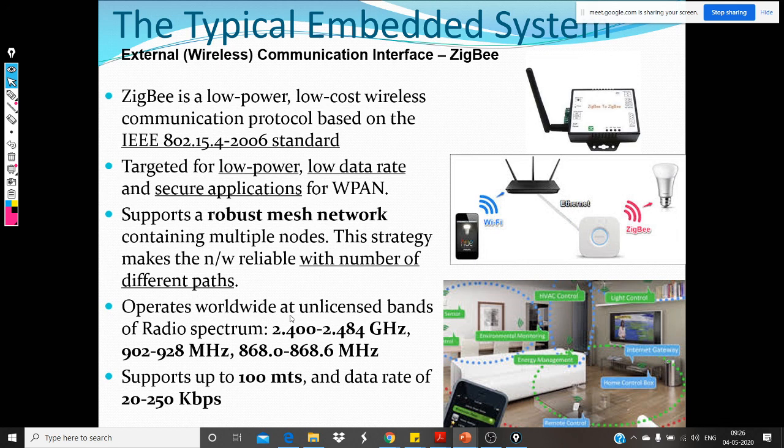Again, this operates at 2.400 to 2.484 gigahertz. It operates in three spectrums: this range, a lower range of 900 to 928 megahertz, and one more range of 868 to 868.6 megahertz. These are unlicensed bands, which means anybody can use this range.